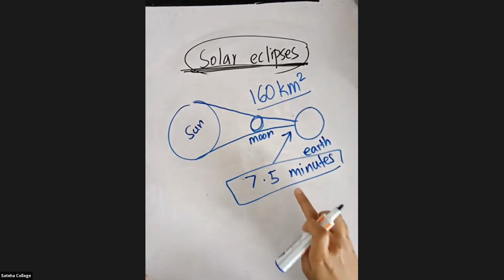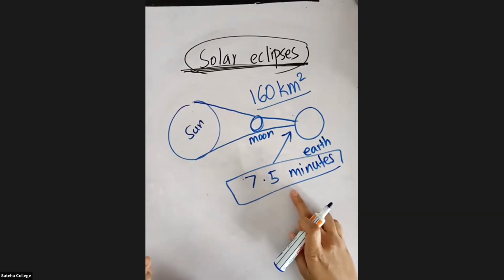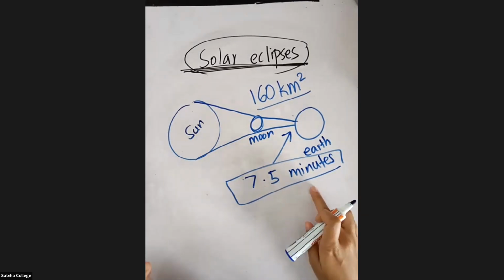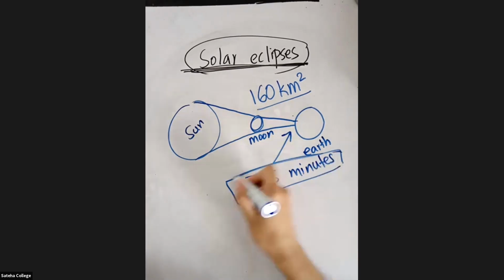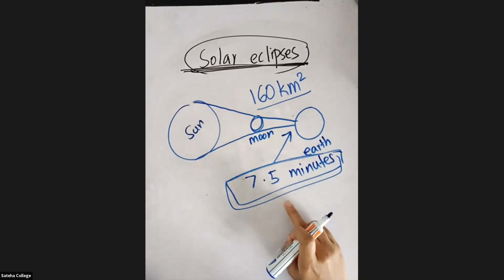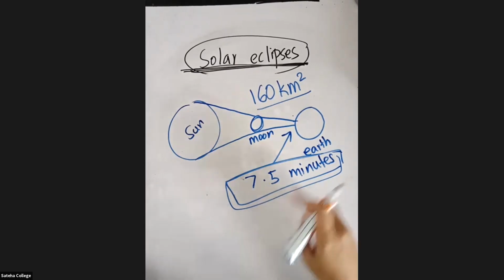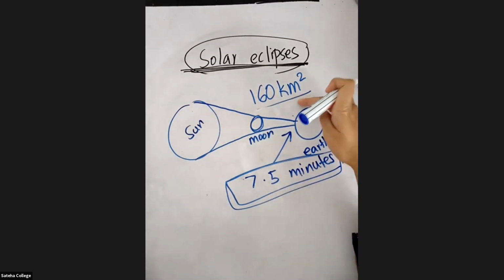Okay. So how many minutes can it last? Tell me, students, a solar eclipse, how many minutes? Yes, very good, Amra. Very good, Ahna. Very good. Well done, Siddika. Sarah as well. Well done, Ahla. Yes, a solar eclipse can last for 7.5 minutes. And what is the area that it can cover?